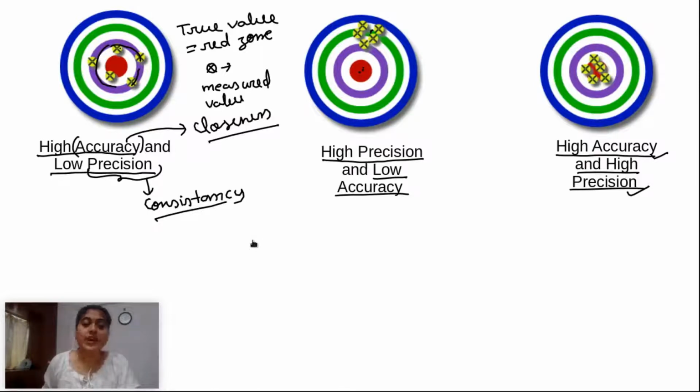So if your measuring instrument is having high precision but low accuracy, can I resolve it? Of course we can resolve it. We can calibrate it. I have given the example of vernier calipers and screw gauge.